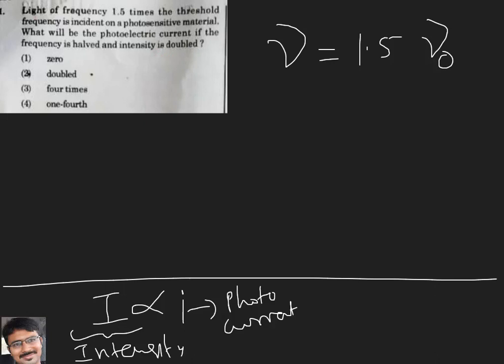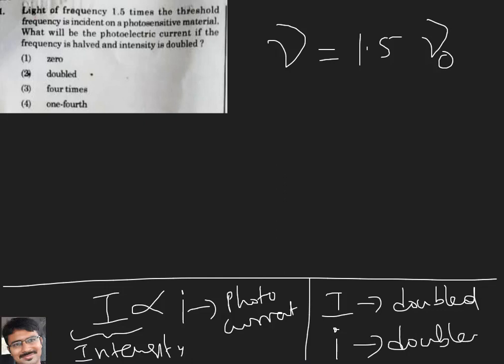Generally, by observing this, intensity is directly proportional to photocurrent. In the question they told intensity is doubled. As they are directly proportional, people will immediately think that photocurrent is also doubled. All the students will think the option is the second option, and they will put a tick mark. But it is wrong. It is not the second option.